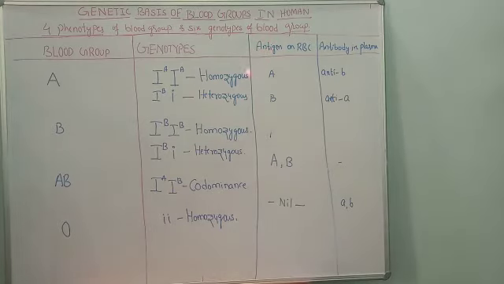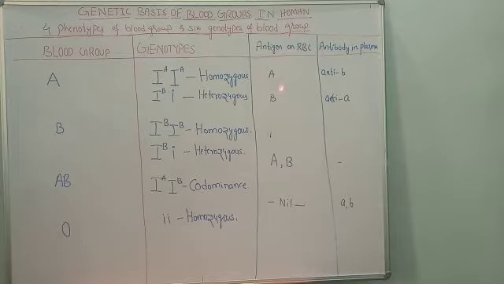Let us understand the meaning of antigen. Sometimes you will be asked to define antigen. Antigens are glycoproteins. They are present on the RBC membrane, as we discussed in the previous lecture.